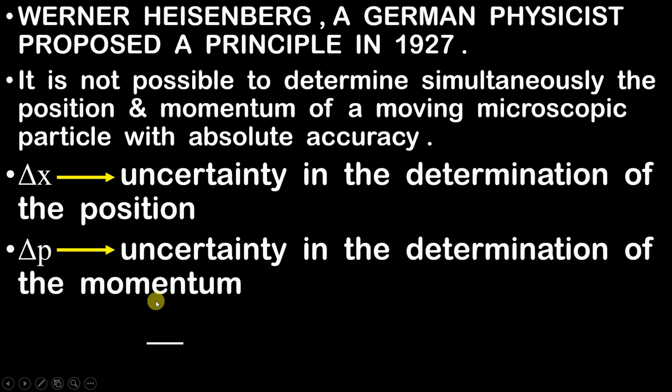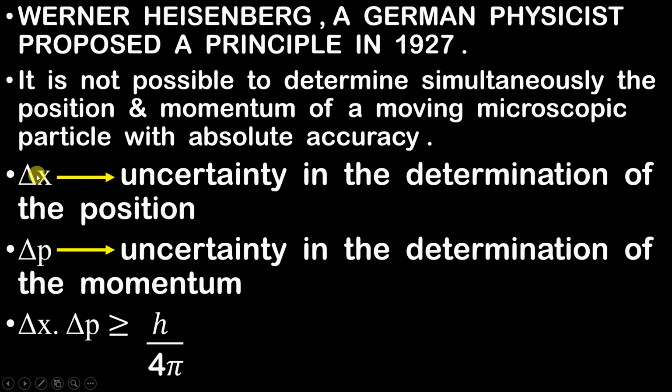Delta x is nothing but the error in the determination of position, and delta p is nothing but the error in the determination of momentum. And he gave us a wonderful equation: delta x into delta p is greater than or equal to h upon 4 pi. Now what is the meaning of this?